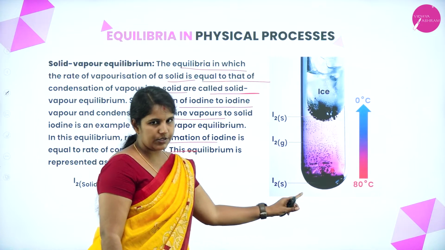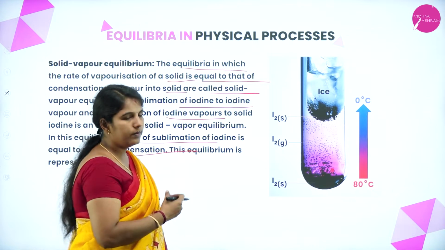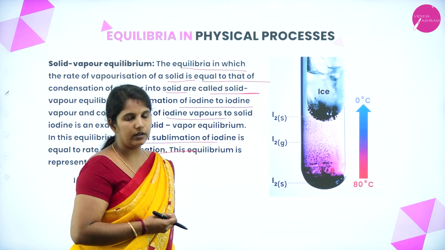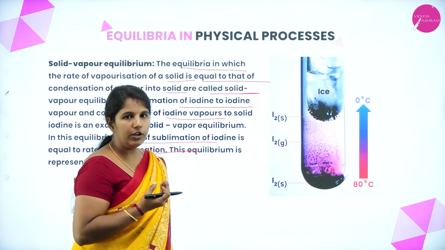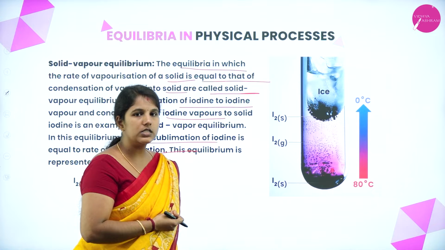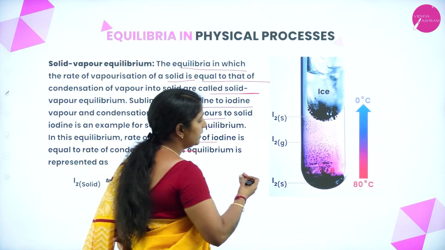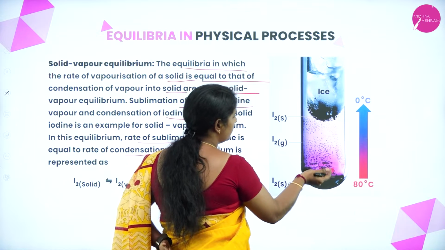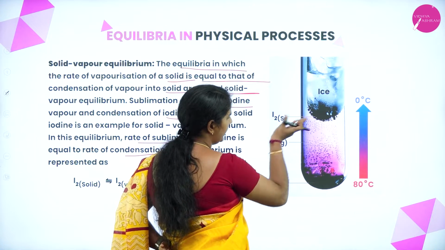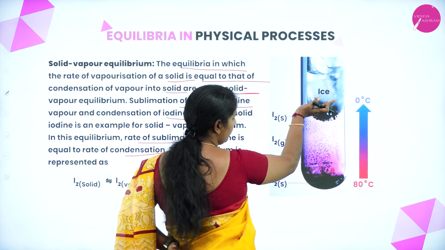I am taking a test tube here. To this test tube, I have added iodine, which is a solid. We know that solid iodine is dark violet in color. When the crystals of iodine start evaporating, they go to the vapor phase.